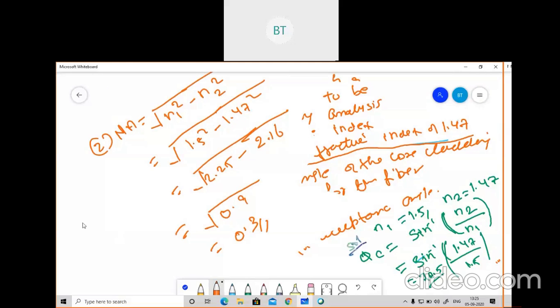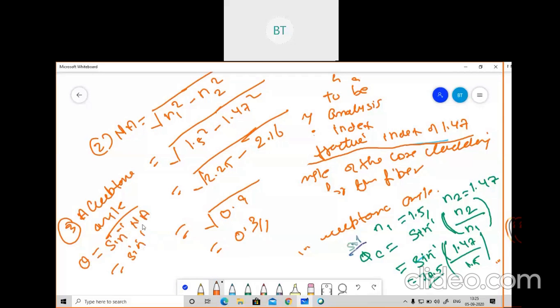In the third part, they were asking you to calculate the acceptance angle, that is, at what angle the ray will enter into that fiber optics cable. The acceptance angle formula which I have told you is sine inverse of the numerical aperture. What have we got? We have got 0.3. If we take sine inverse of 0.3, we find 17.4 degrees. So this is the question.